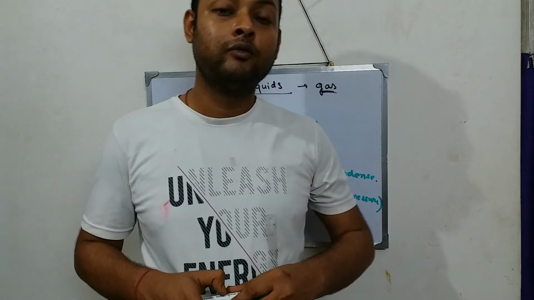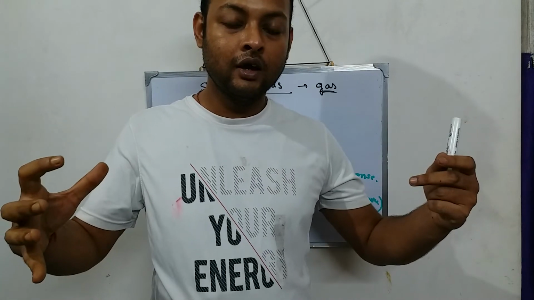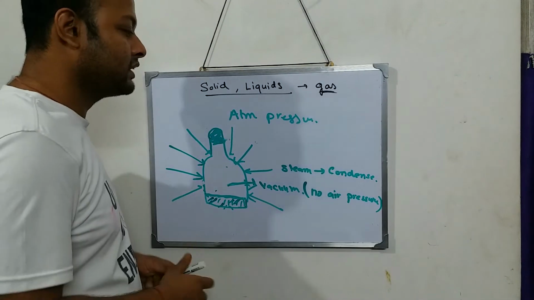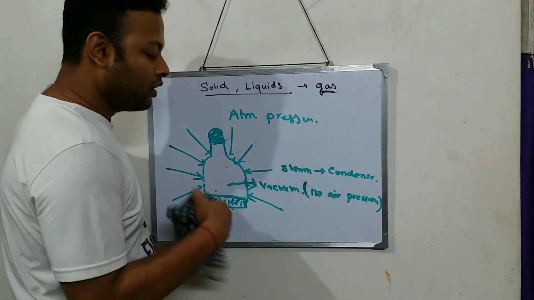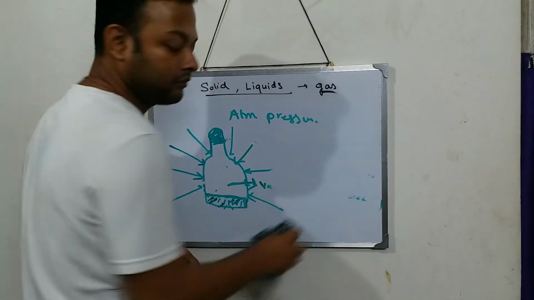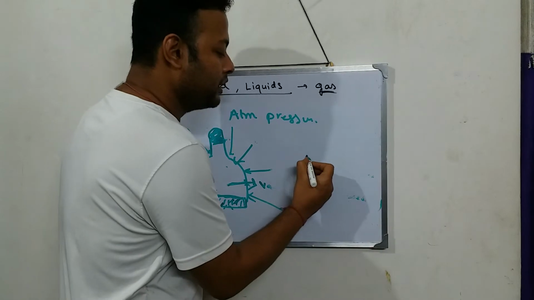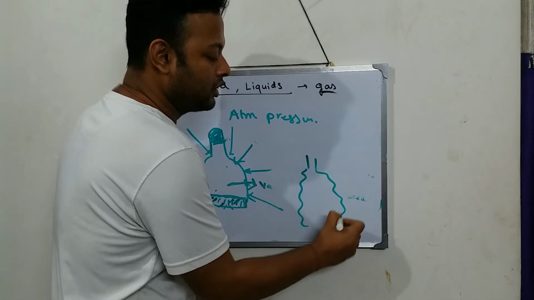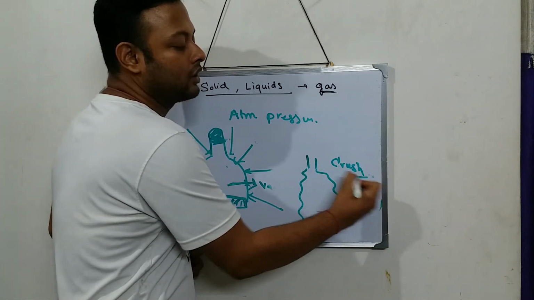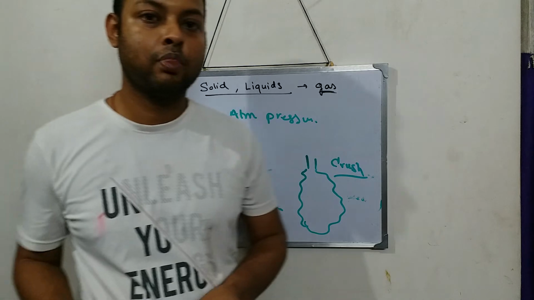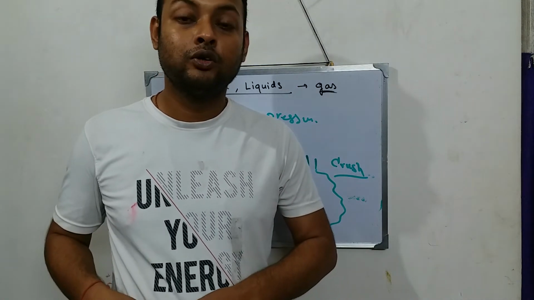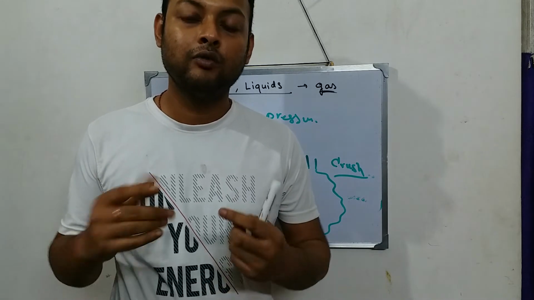Because the outside pressure is so high, what will it do? It will simply crush the bottle. So the bottle in the second stage will look like what? Because of this atmospheric pressure, the bottle will simply crush. Okay, this will crush. Since the bottle got crushed, why did it get crushed? Because of atmospheric pressure.